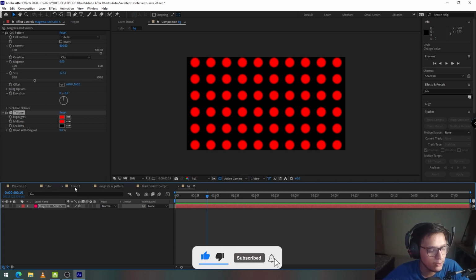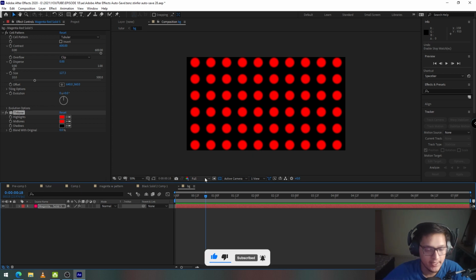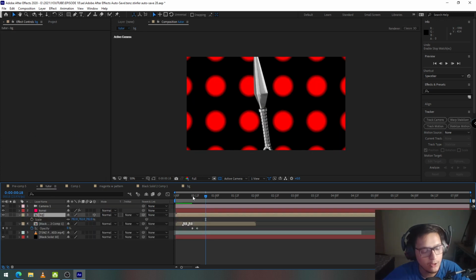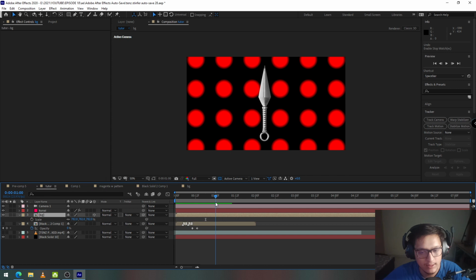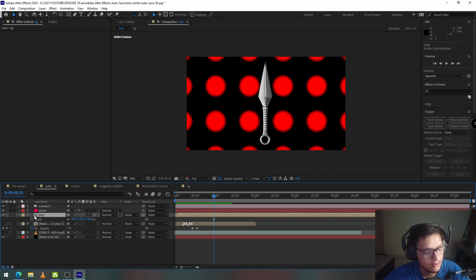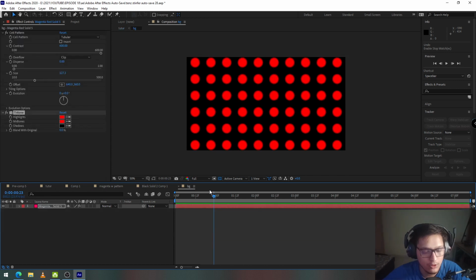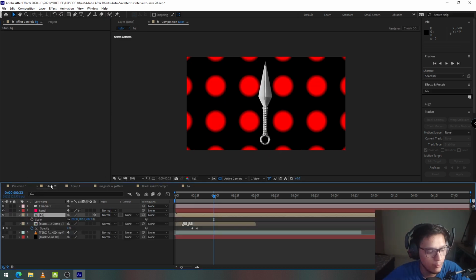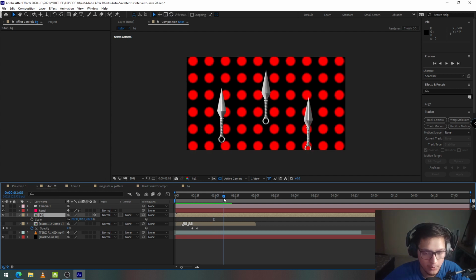So I'm going to go into the main comp again. Background layer is ready. But the size of these red dots decreases as the camera moves backward. So I'm going to go back to the main comp and go to the point where camera starts moving backward, which is 0.23. I'm going to go to the BG comp and at 0.23 I'm going to set a keyframe at size and contrast.